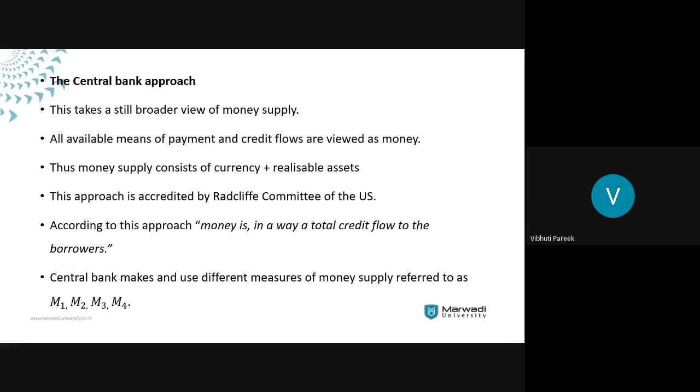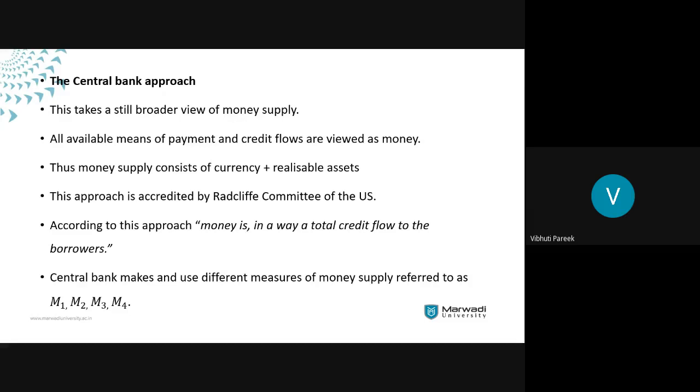So I'll just complete the central bank approach, and then you are done for the day. The central bank has taken a view which is broader to the money supply. The reason is that the central banks are those most interested in controlling and regulating any sort of credit flow in the country or in an economy. Now, in order to accomplish this task, they need to formulate and implement a suitable monetary policy so that they can achieve whatever predetermined objectives they have set for themselves. They view all the suitable and available means of payments or credit flows of the money.